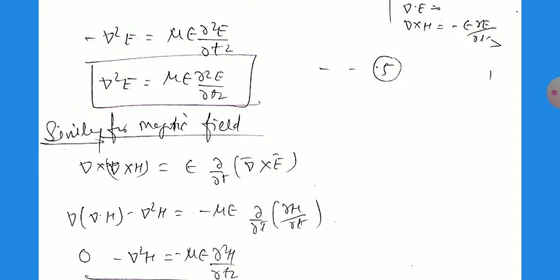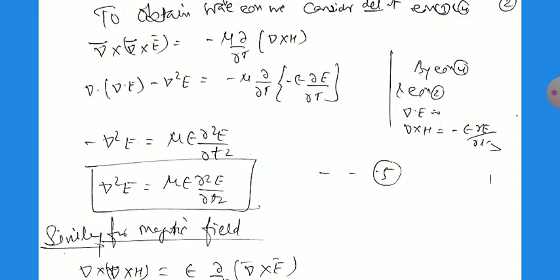Del of del dot H minus del square H equals mu epsilon del by del t of del E by del t, and this gives minus del square H equal to minus mu epsilon del square H by del t square. In the equation, please change it: on both sides the negative is there, so the negatives cancel. Del cross H equals plus epsilon del E by del t. So please check it and change it.